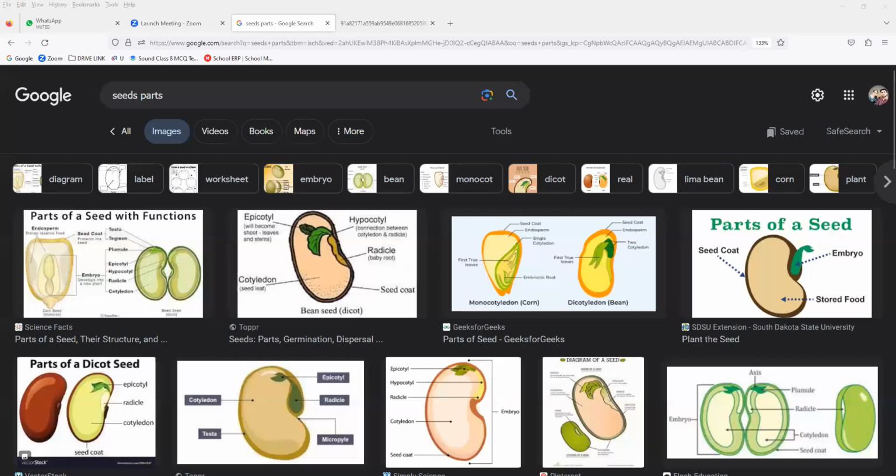All of you observe what will happen in our surroundings, in front of your home also, you can see. As soon as fertilization occurs, what will happen? We are getting the zygote.